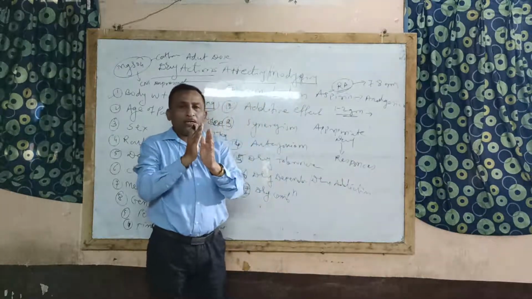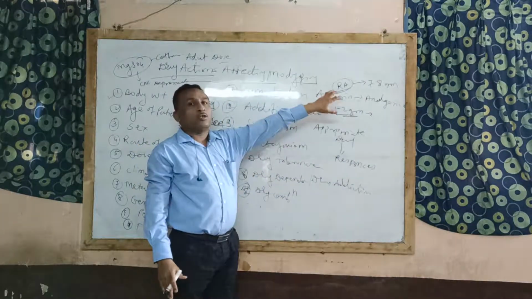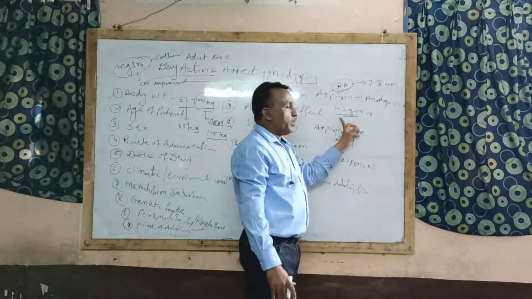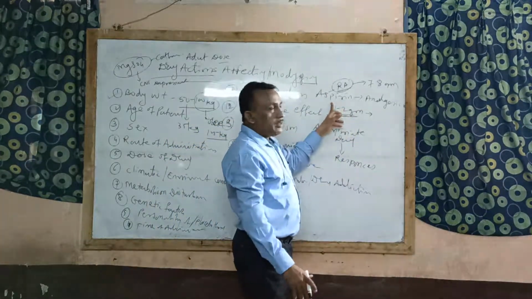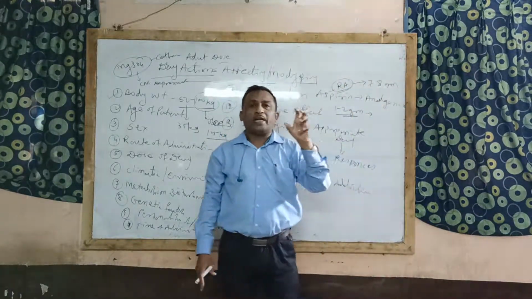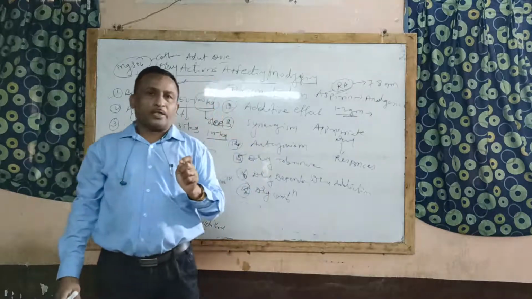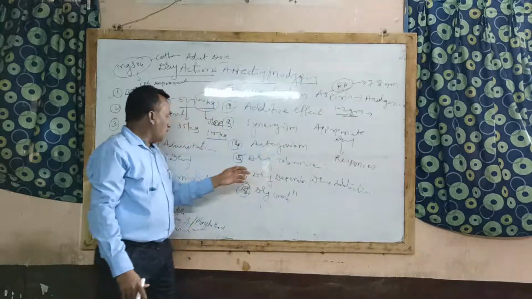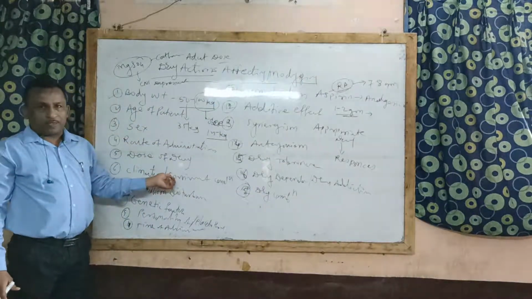Means depending on the dose, the action also changes. When aspirin is given for analgesic action in the dose of 1 to 2 gram, the same drug for rheumatoid arthritis condition requires near about 7 to 8 gram dose. So that amount of the drug required to produce the desired responses in the patient is called the dose of the drug.